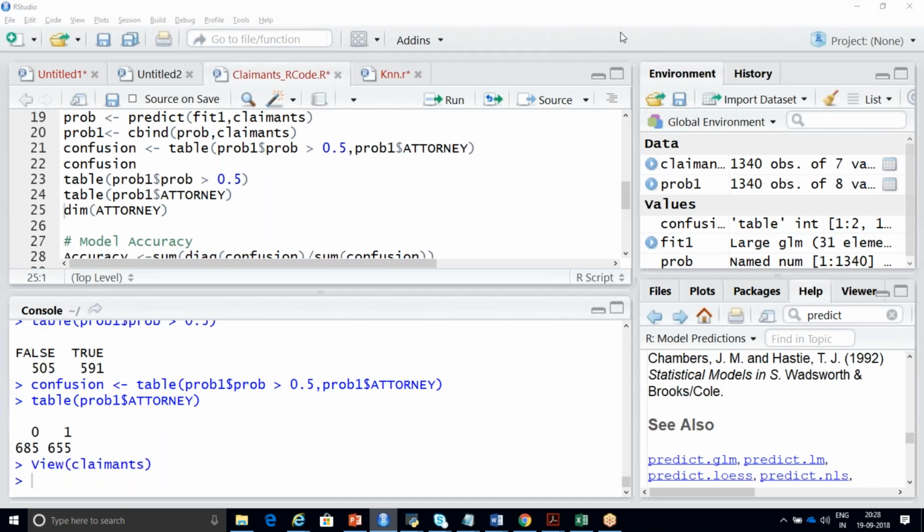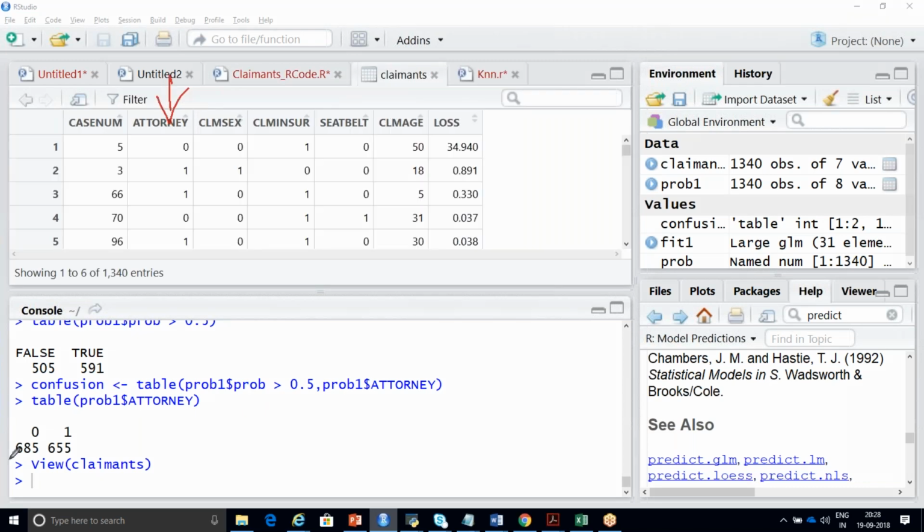Under this column, we have 685 and 655, zeros and ones. This false means 0, true means 1. This is your predicted value with respect to greater than 50%, less than 50%. This is 1, this is 0.